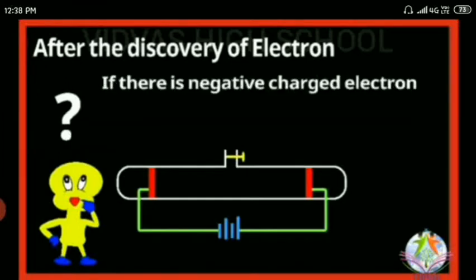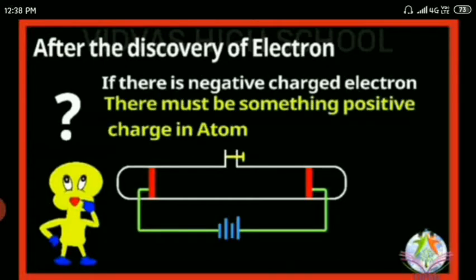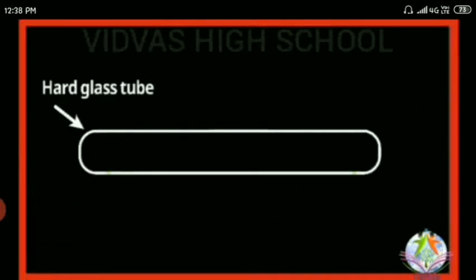So if there is a negative charge, definitely there should be a positive charge, depending upon this statement. Many experiments were done by many scientists. Finally, Goldstein, with his experiment, same setup, only with the change of a cathode, found this one.